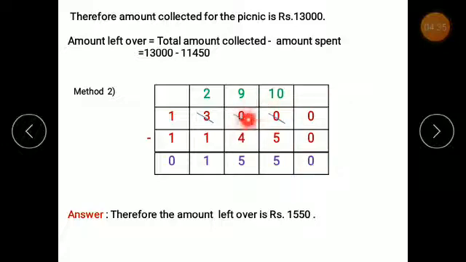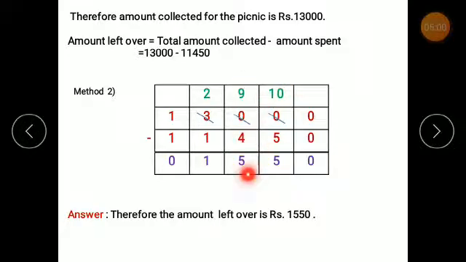Now this 0 also doesn't have anything, so it will ask for a borrow from the next place, that is 3. So now this 30 will give a borrow to this place, and hence this 30 will become 29, right? ये तो पूरा 2 डिजिट मिलके इसको बोरो देगा. So 30 minus 1 will be 29, and this 1 will become 10, right? So 10 minus 5 will be 5.